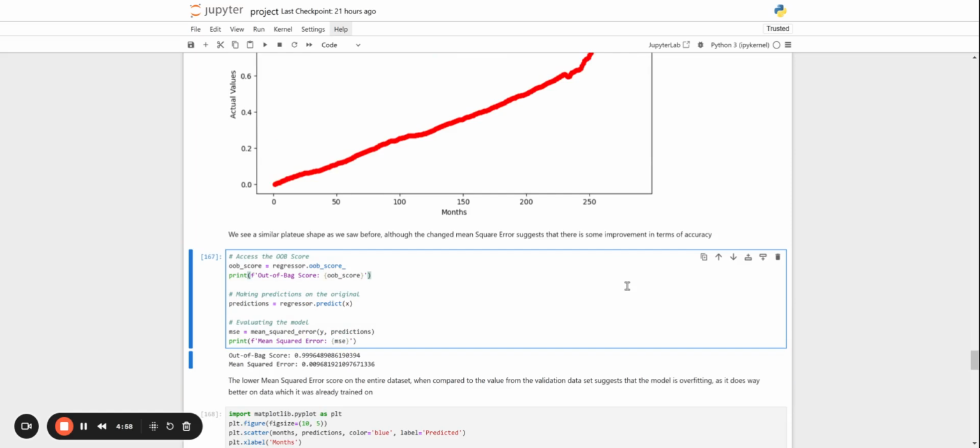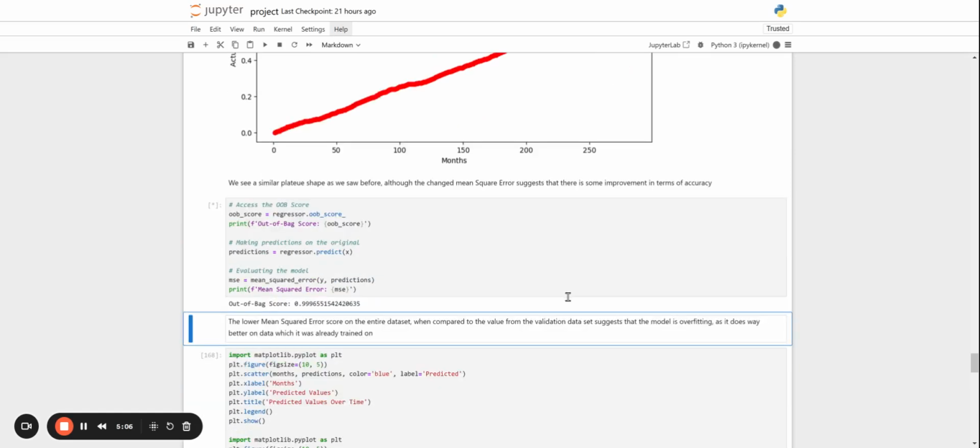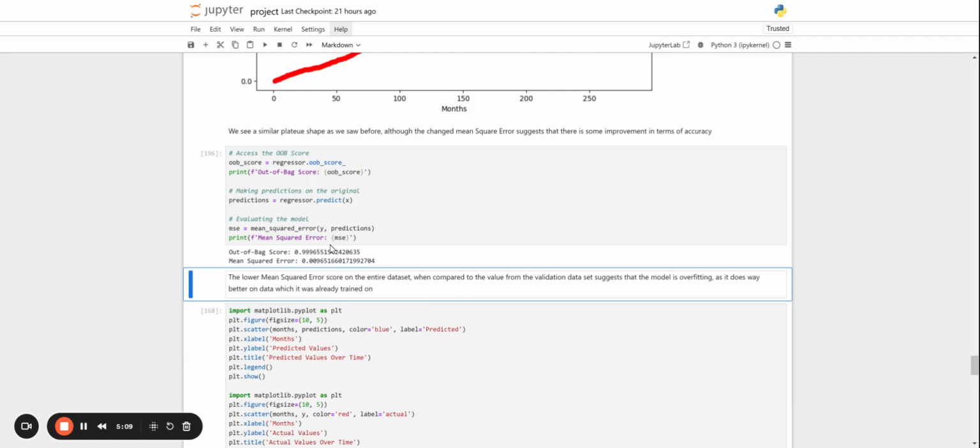So let's see how the model works when it comes to predicting its original data. Notice here that the mean squared error this time is actually very, very low, and the out-of-bag score is still quite high, which means it's still quite strong when it comes to generalizing. But what this means is, if our model has a very low mean squared error for data it has already seen, but when it comes to data it hasn't seen, it does not predict as well and has a higher mean squared error value, that basically tells us that our model is overfitting.